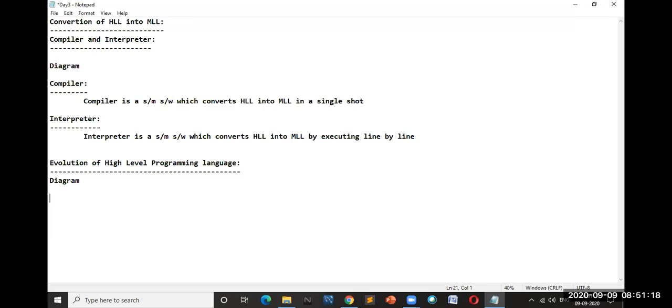Next, what should be the next topic? Just now I told. What should be the next topic, which is very interesting? Guys, please tell me what is the next topic? Very good. The next topic happens to be platform dependent. Okay, sir, what do you mean by this platform dependent? Listen carefully. What do you mean by platform dependent?